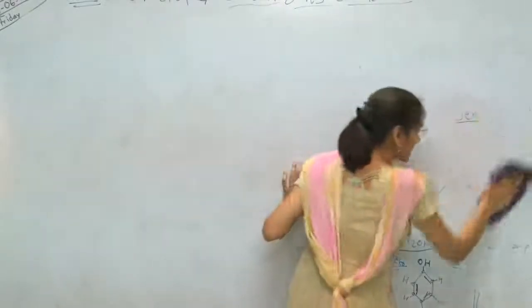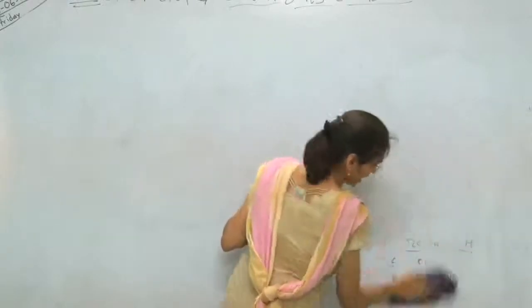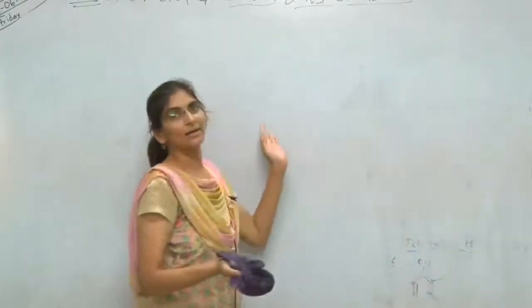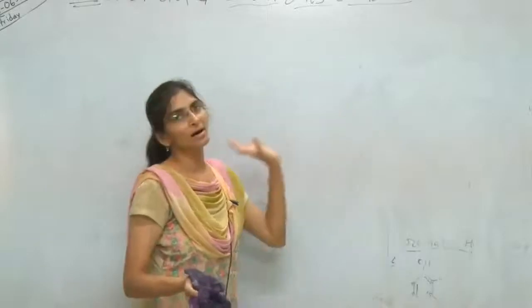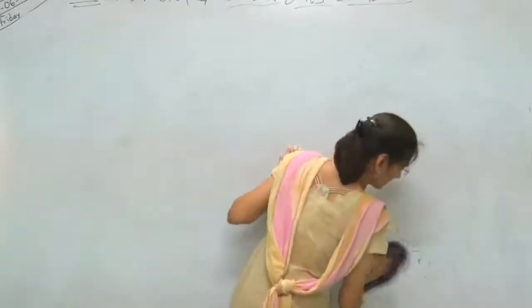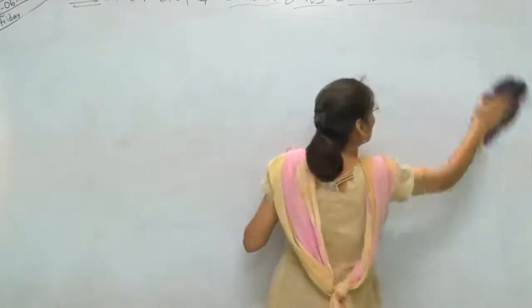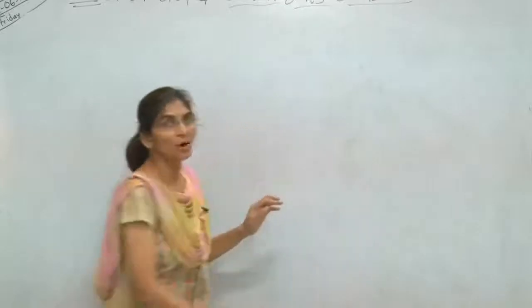If two carbon atoms are present, the name will start from eth, whether it is saturated or unsaturated. If 3 carbon atoms are present in the given compound, the name of the hydrocarbon will start from prop. Like that.